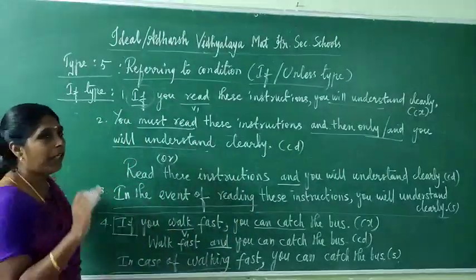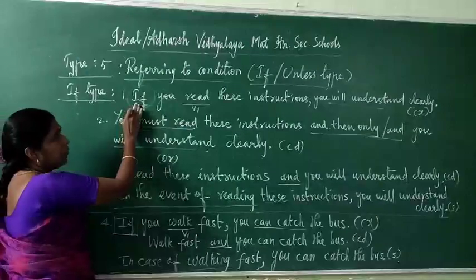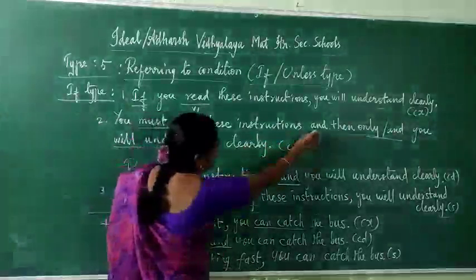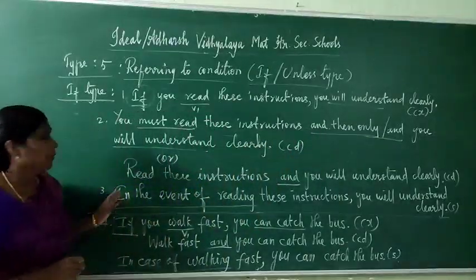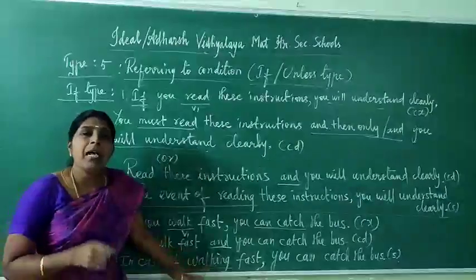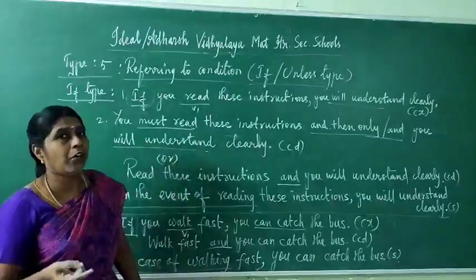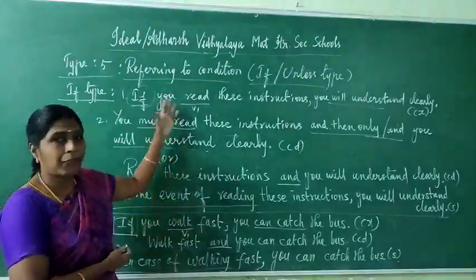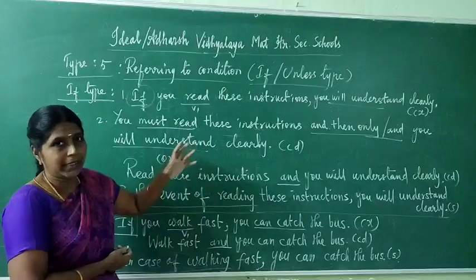So the keyword for if type: complex, if. Compound, must plus verb 1, conjunction words and then only, or, and. For simple, in the event of or in case of, with ing form or noun form. As already discussed, in all the types I have written the format, but here you have to understand yourself.